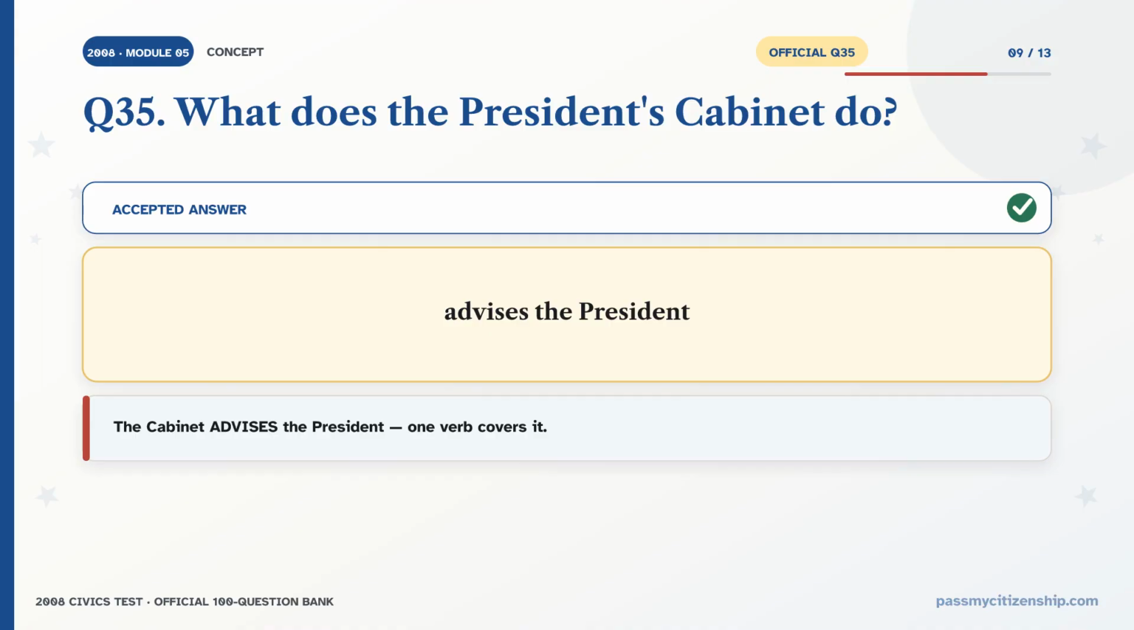Question: what does the President's cabinet do? The accepted answer is advises the President. The cabinet advises the President. One verb covers it. The cabinet gives advice to the President. One verb, advises.